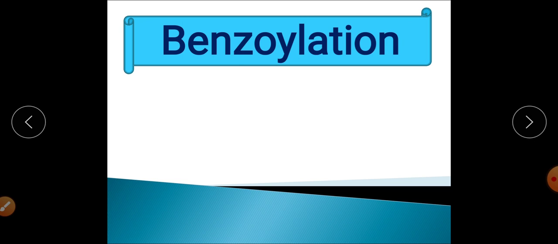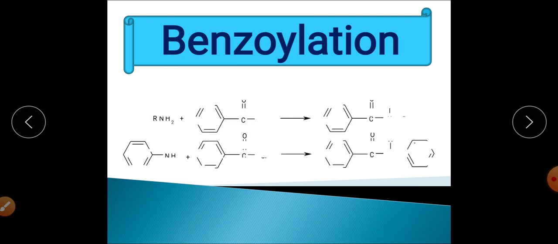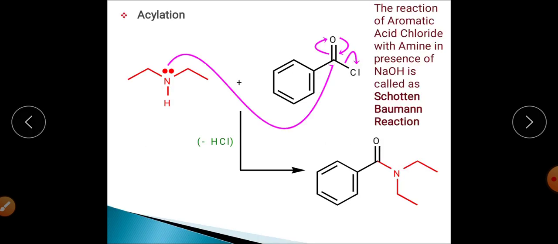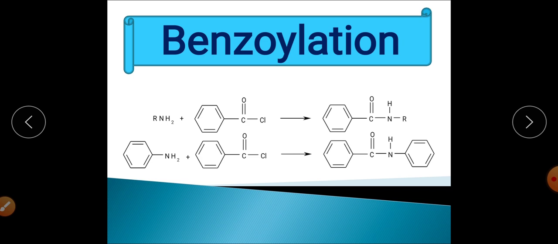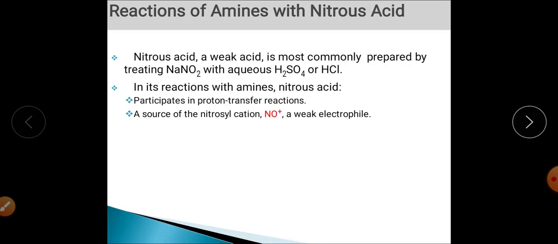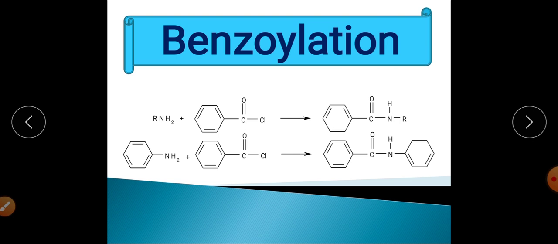In this category, the next reaction is the benzoylation reaction. When we talk about the benzoylation reaction, the last example I was telling you about is an aromatic acid chloride. When this aromatic acid chloride is used, the reaction will be called the benzoylation reaction. So that is a case of the Schotten-Baumann reaction, and this is the product of this particular reaction.